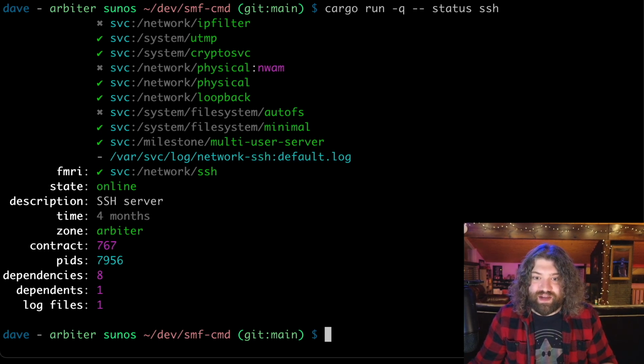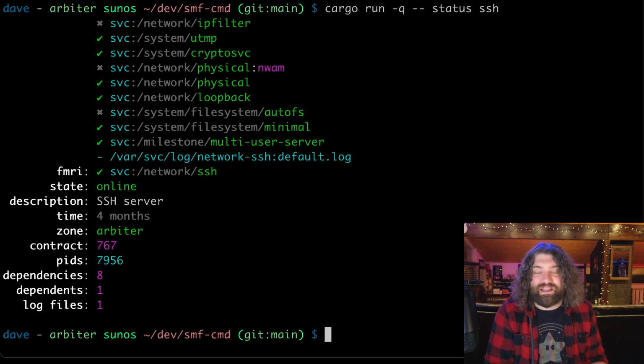Actually, Linux doesn't have contracts because Linux sucks. Yeah, Linux doesn't have contracts. I think they have cgroups and namespaces. I believe you can get something similar to it, but again, I don't know much about it.